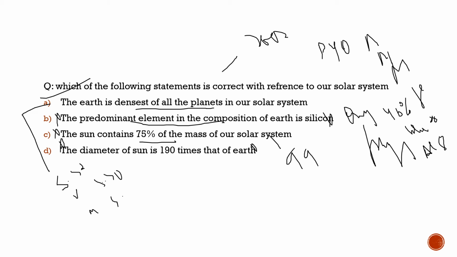After Mercury it is Mars, whose density is 3.26. So these are the densities of the planets in decreasing order. So the earth is the densest planet and its density is 5.52.